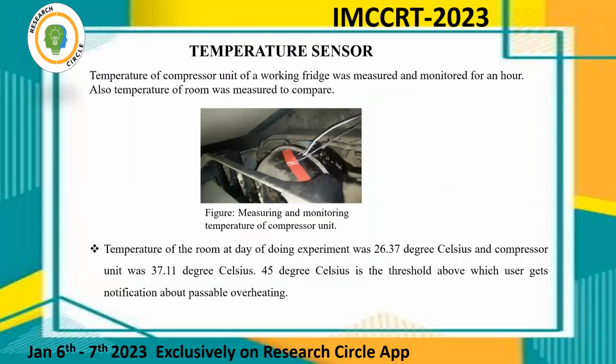Then we discuss the temperature sensor. The temperature of the compressor unit of a working freezer was measured and monitored for an hour. Also, the temperature of the room was measured to compare. The temperature of the room on the day of the experiment was 26.37 degrees Celsius and the compressor unit was 37.11 degrees Celsius. 45 degrees Celsius is the threshold above which the user gets a notification about possible overheating.